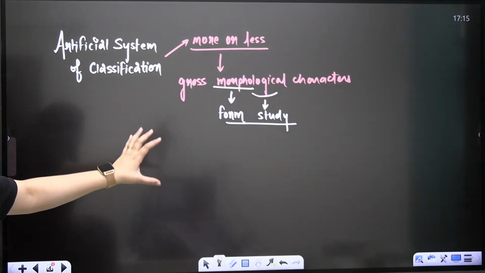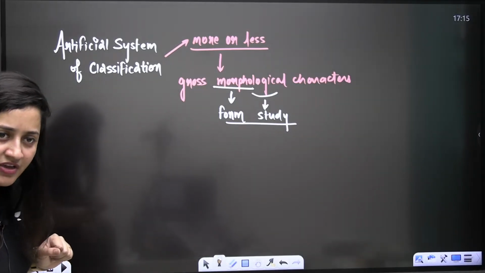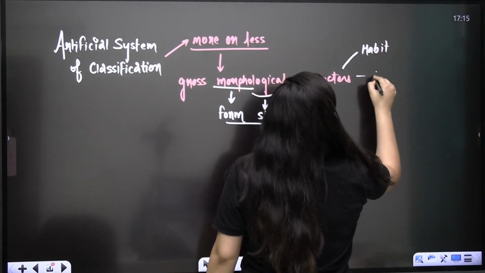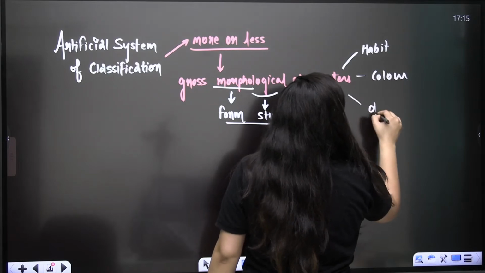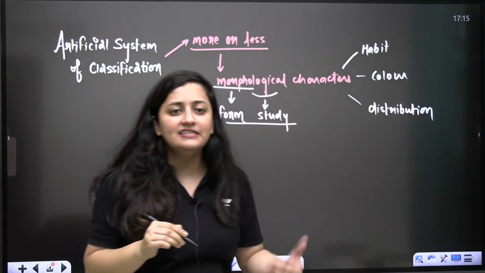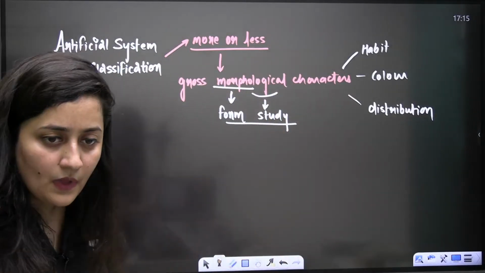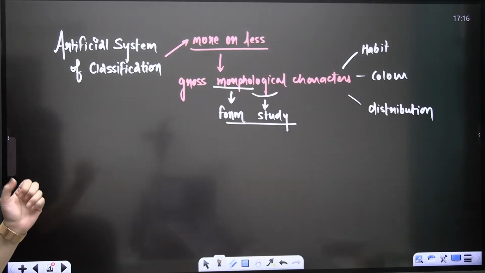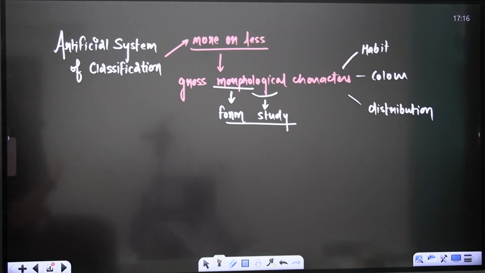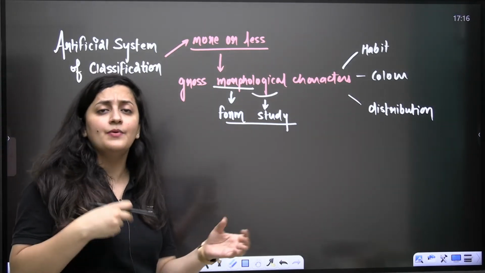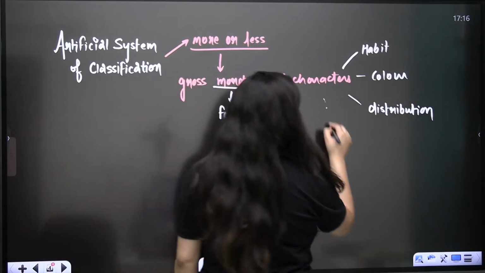Here we will talk about the habit, the color, the distribution, the shape, the number of leaves, like this. Is that clear? Let me note it down.